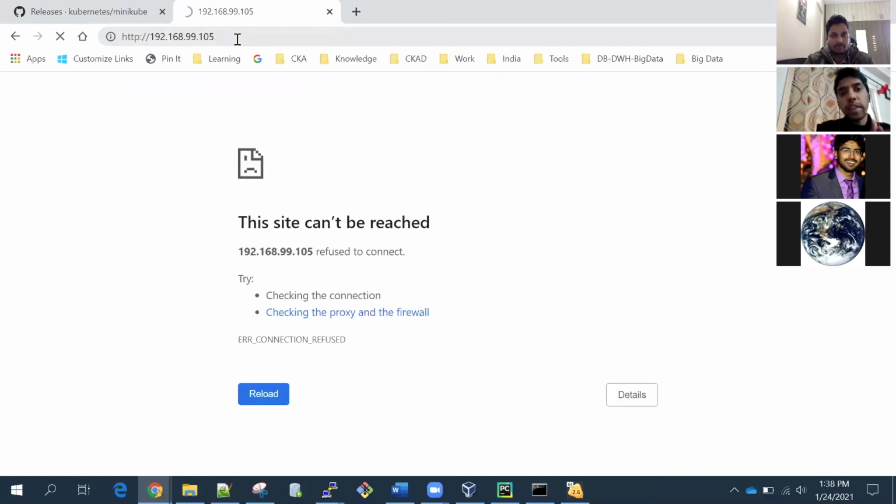Now how to make this work? How can I access the applications which are running inside the pod from my virtual machine or from my laptop? We have a thing called services here. If we create a service, then using that service we can access the applications running inside the container or pod from our laptop, from our desktop, from the nodes.